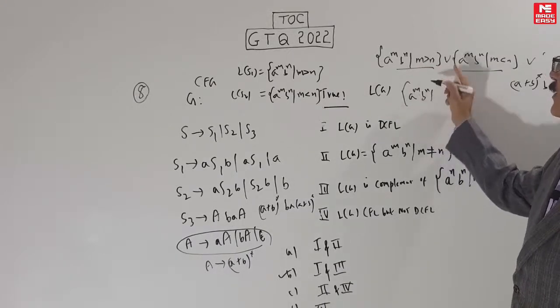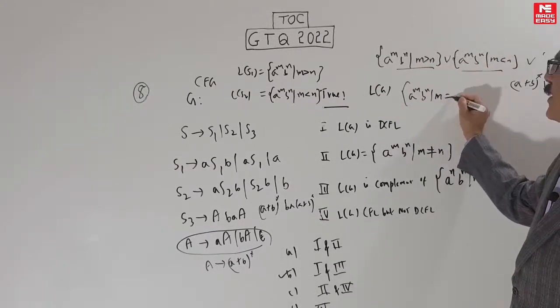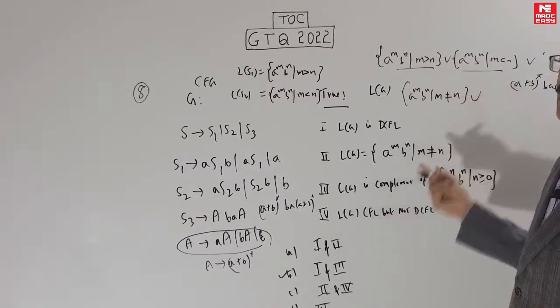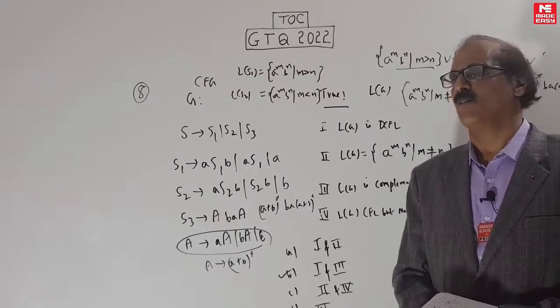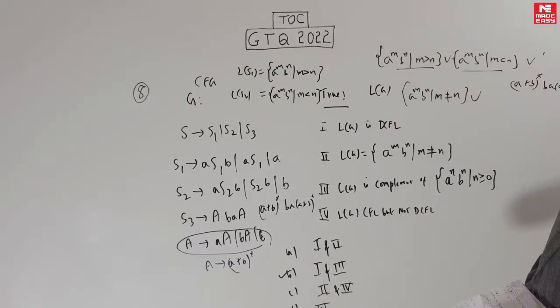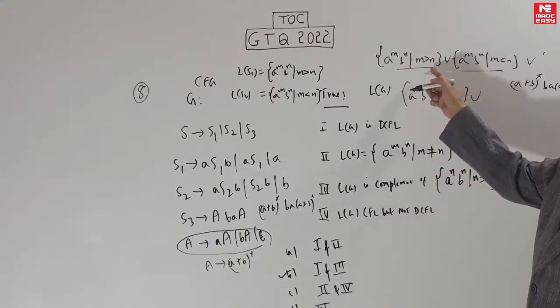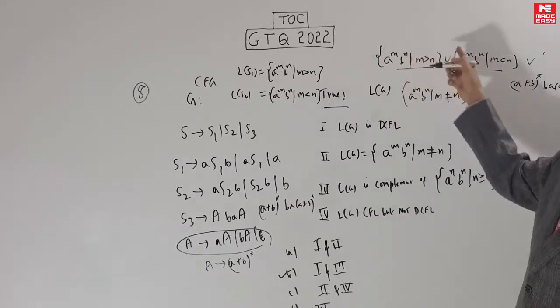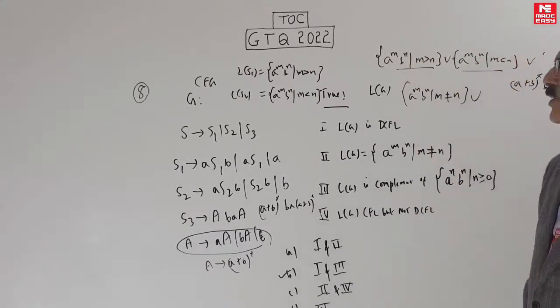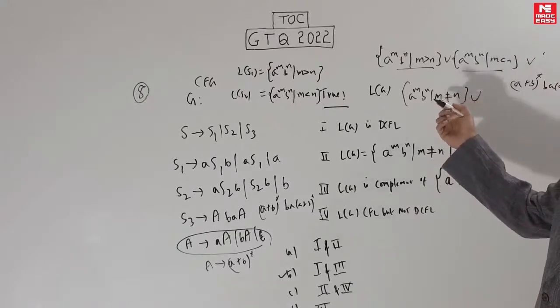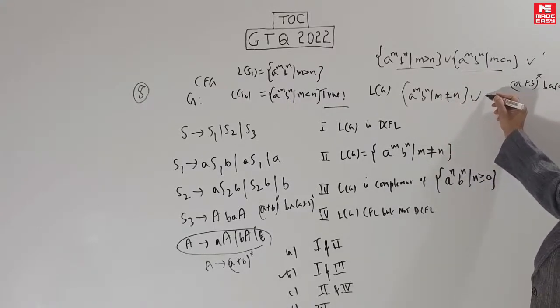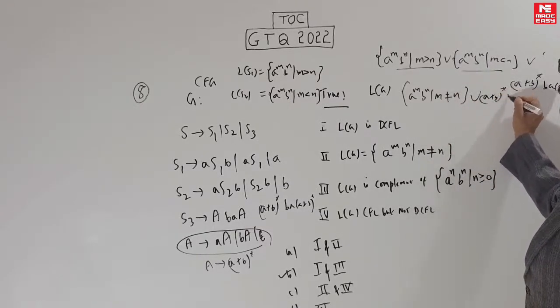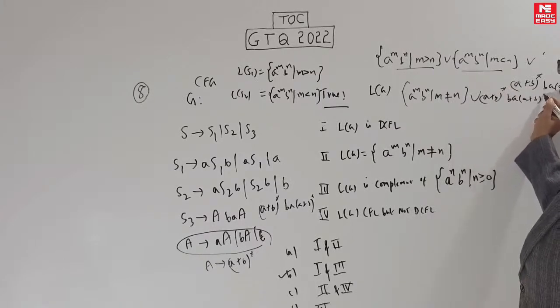M greater than N or M less than N is M not equal to N. So this part is a DCFL, it's a well-known DCFL, M not equal to N. Okay, because there is no choice required between these two. After all, whatever string comes, either it will satisfy this or this. This you accept in one final state, this you accept in another final state. No need for any choice. A DPDA can easily do this. In fact, we made a DPDA for this in the class. But this part is just a regular expression, A plus B whole star.